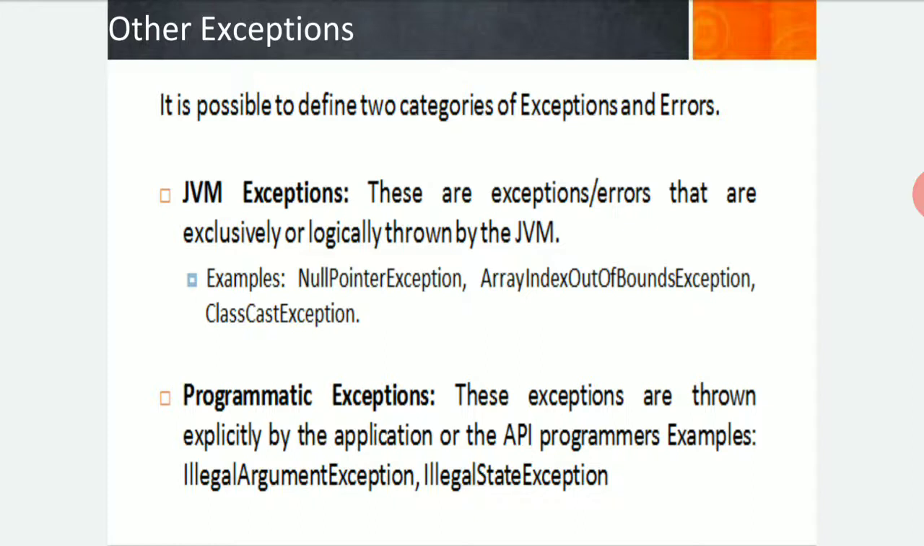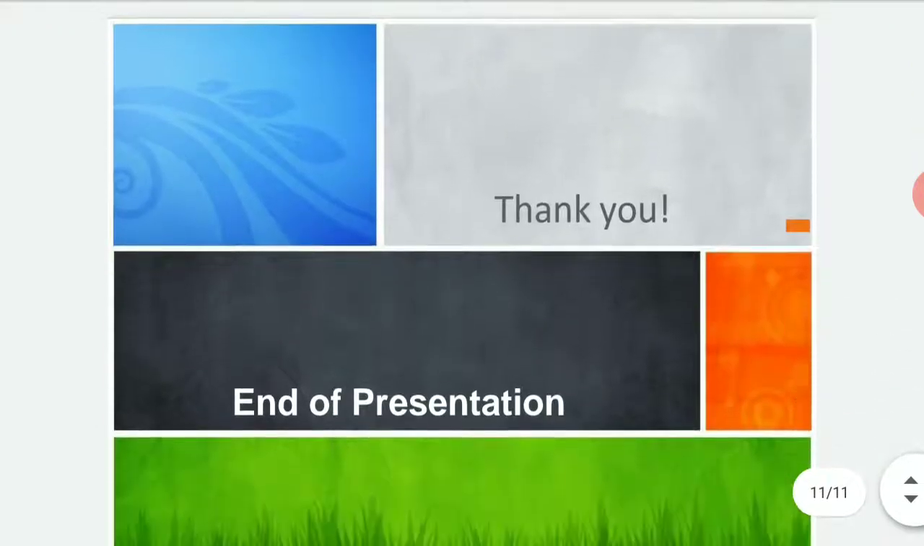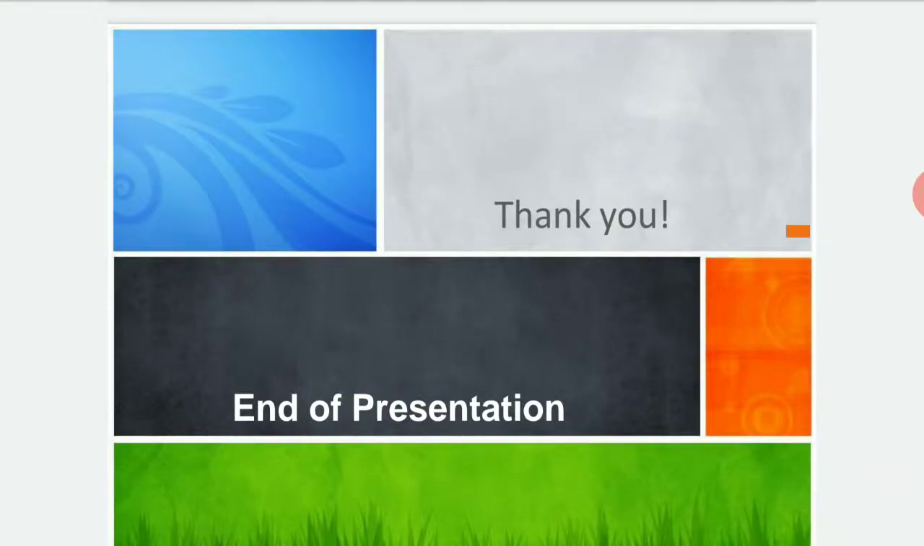And programmatic exceptions. Programmatic exceptions are exceptions thrown explicitly by the application or the API programmers. For example, illegal argument exception and illegal state exception. So these were the types of exceptions which I have specifically described to you.